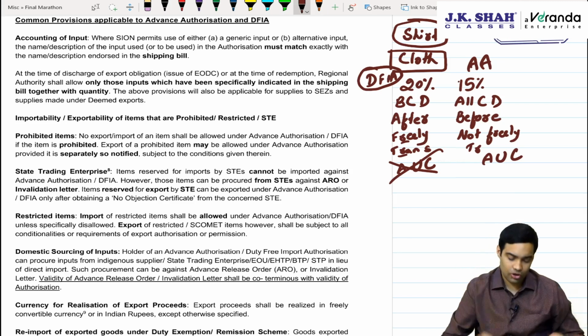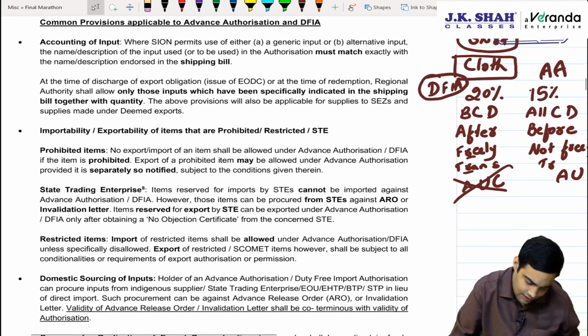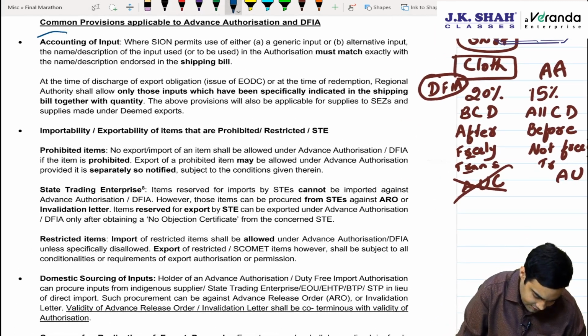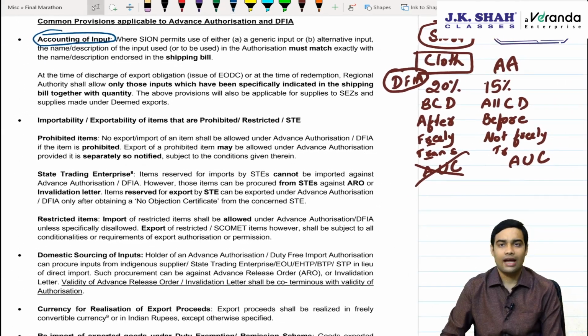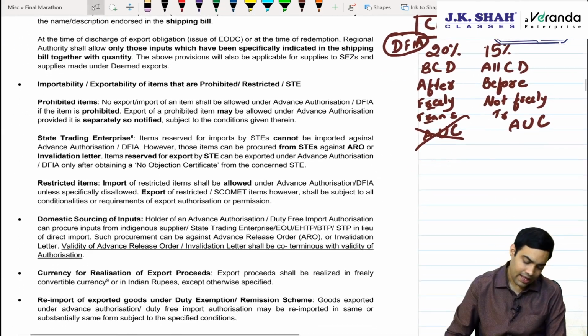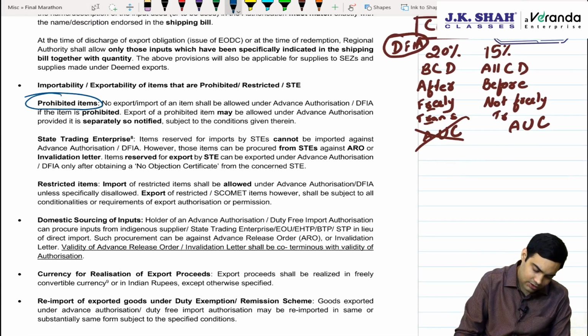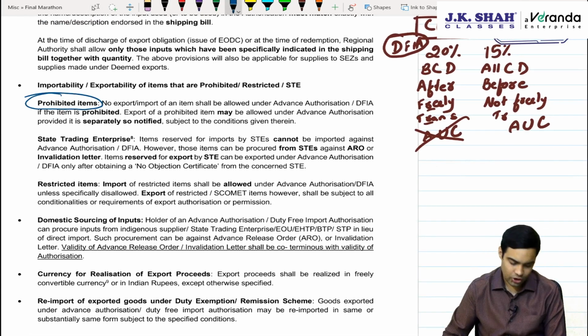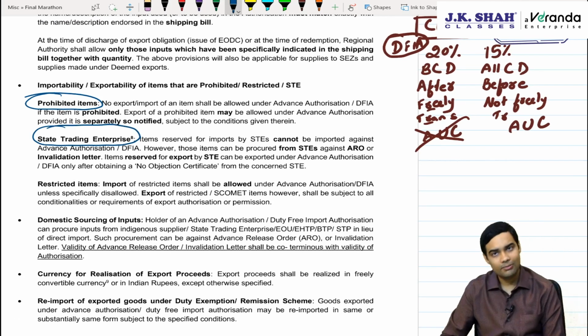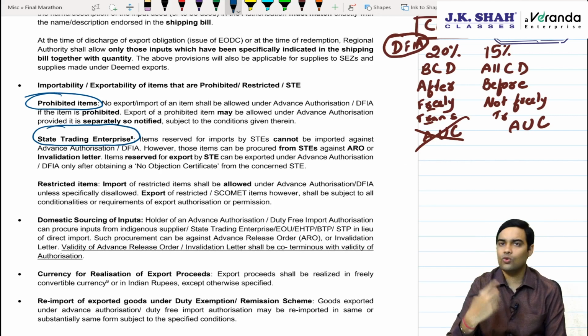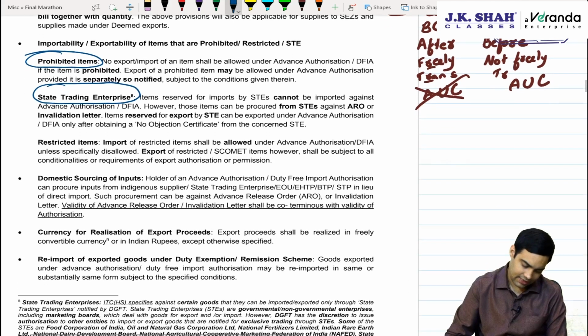Now let's talk about some common points. See, accounting of inputs is mandatory. Whatever inputs have been used for making those products have to be specifically recorded. Prohibited items cannot be imported or exported. Some products can be imported or exported only by a state trading enterprise, but if you get an authorization from them, then you can also import or export that.